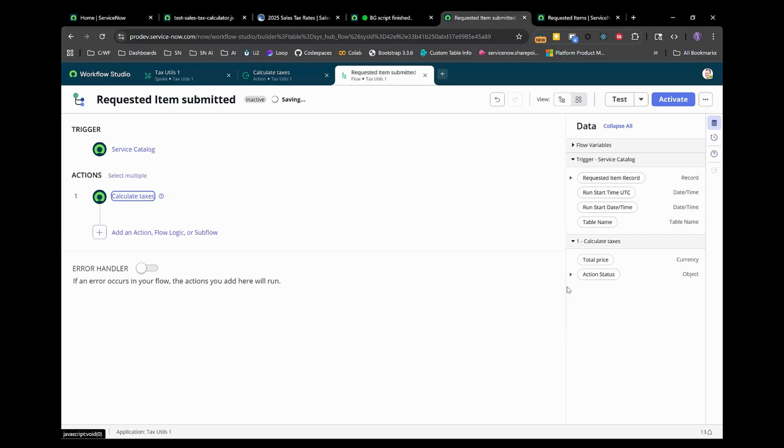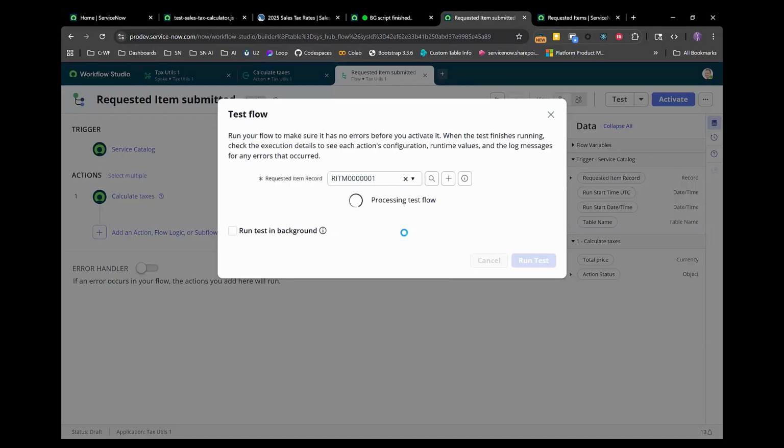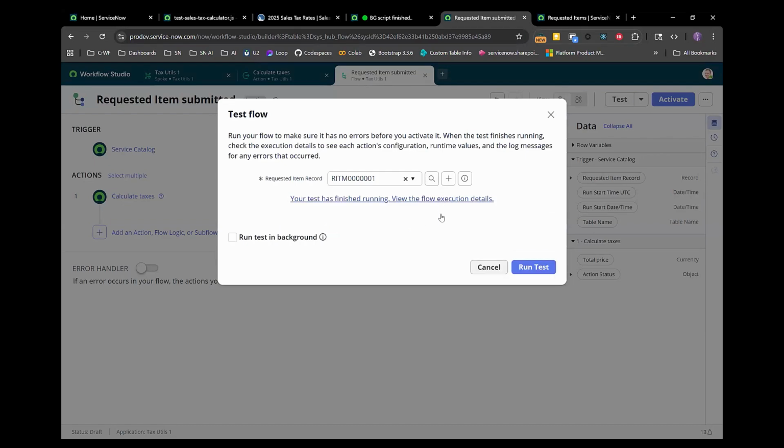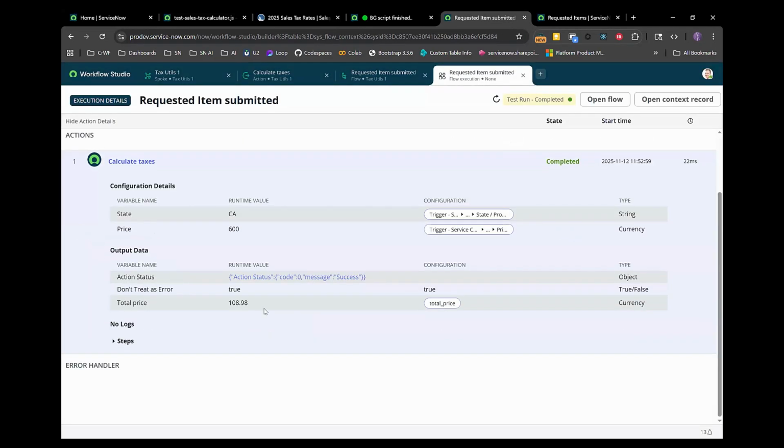And so now we have, you see here, we are dynamically passing this in and we have a total price, right? And so what we could do, let's just actually test this and run it. And so I think it's request item 1 here. So let's just run it. Right. And we know that the price is going to be hard coded, but outside of the input not getting passed properly, you can see that it's applying the taxes correctly. So that's what we want.